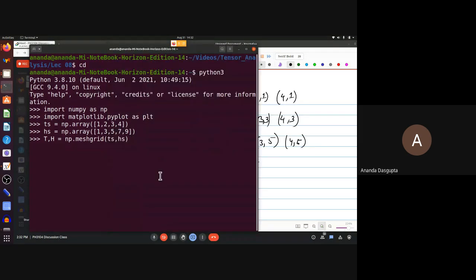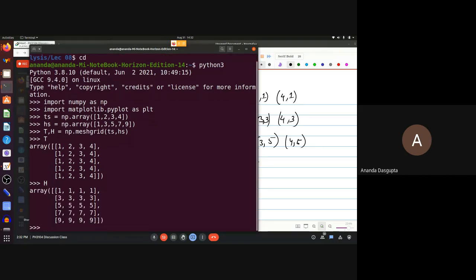And that's exactly what the meshgrid function does for you. It just gives you the 2 arrays. The array T doesn't really look very impressive. It just looks like 1, 2, 3, 4, the values of t repeated as many times as needed, in this case 5 times. And capital H is just 1, 3, 5, 7, 9 repeated 4 times. Why? Because there are 4 values of t. Nothing new. So apparently this is a very trivial thing to have.